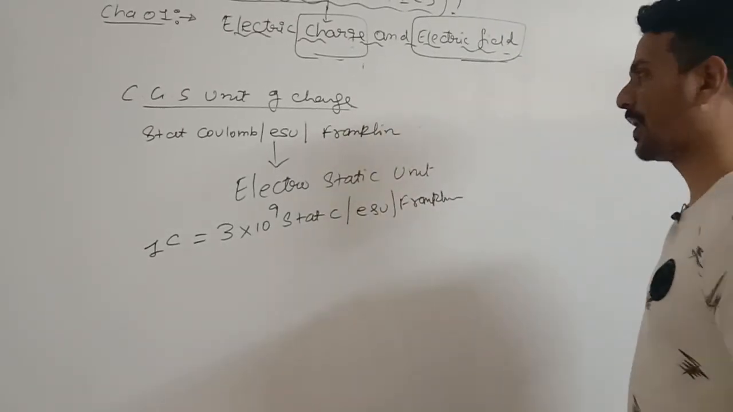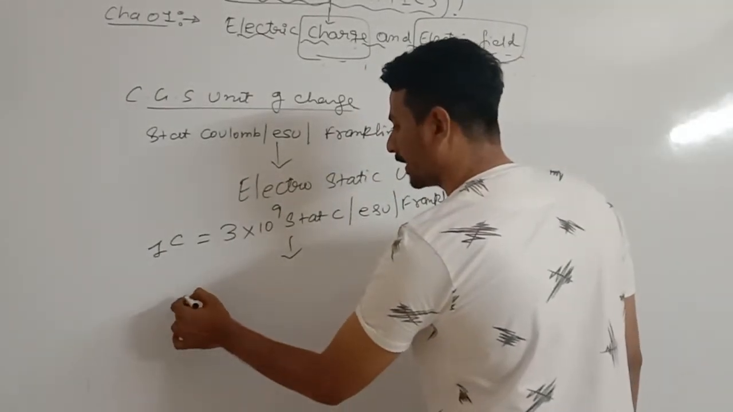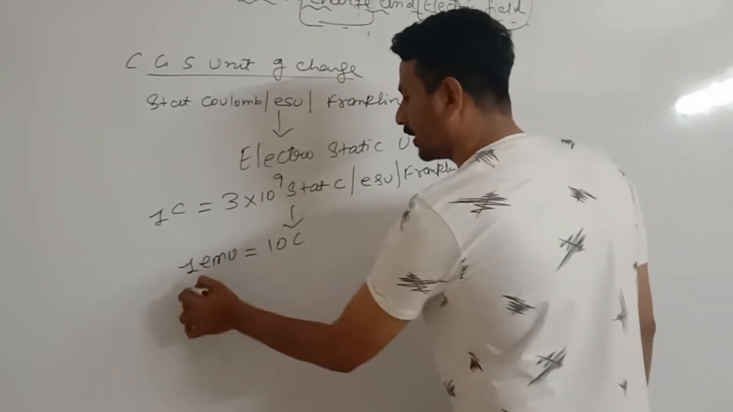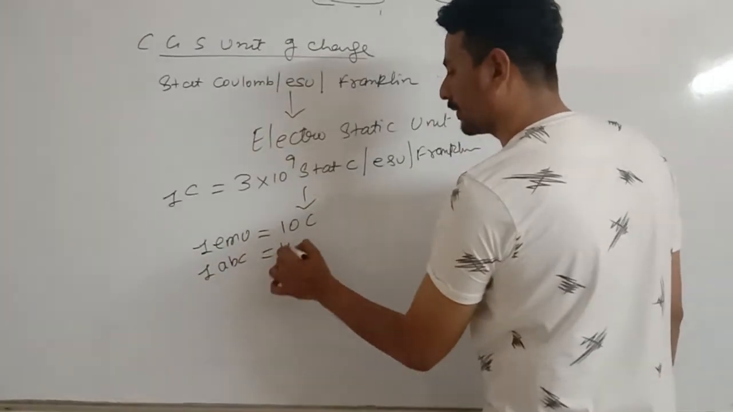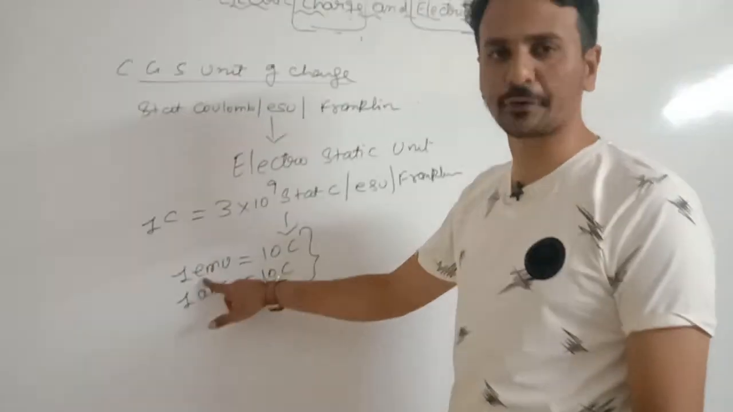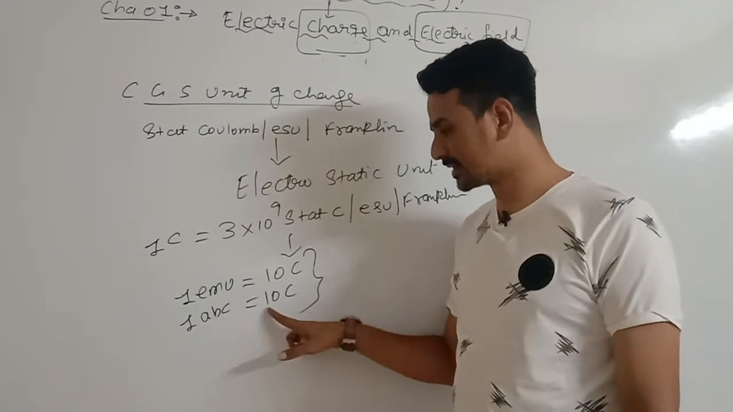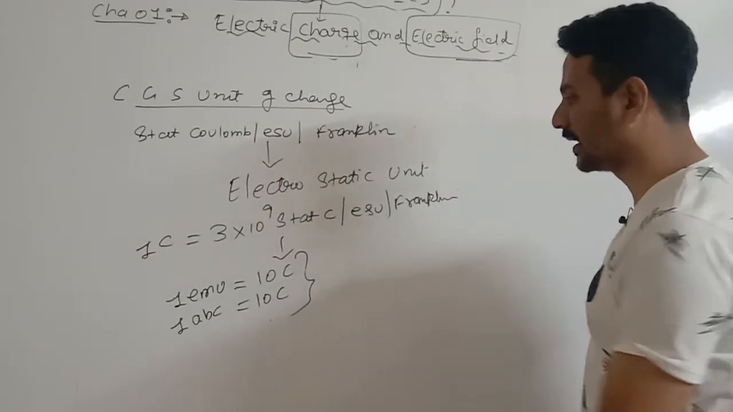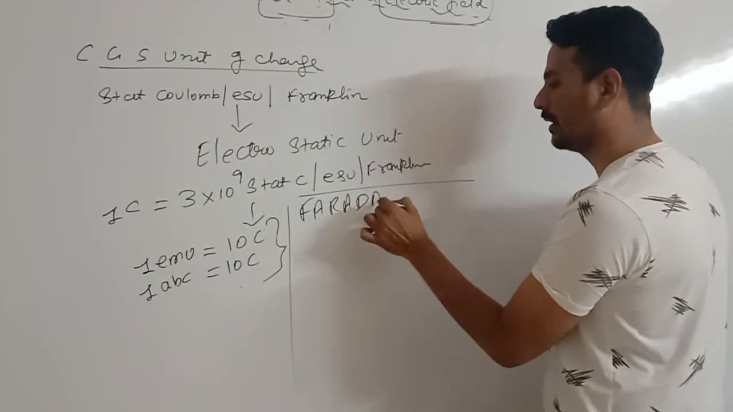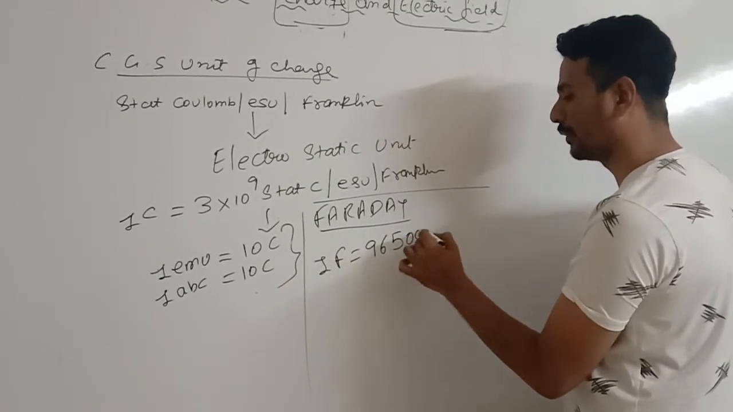Apart from this, there are some other units of charge like the EMU. 1 EMU equals 10 coulomb. 1 absolute coulomb is also equal to 10 coulomb. These are some magnetic units of charge. EMU stands for electromagnetic unit, which is equal to 10 coulomb. And the largest unit of charge is the Faraday, and 1 Faraday is nearly 96500 coulomb.